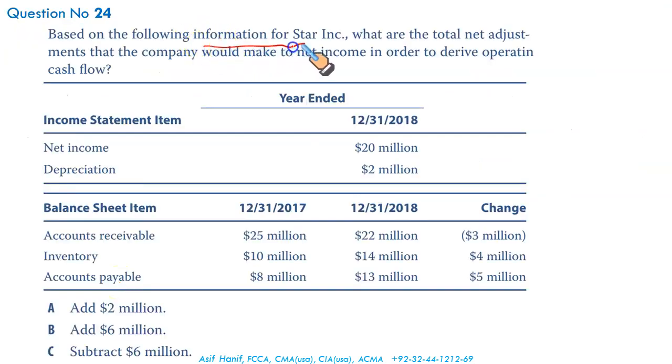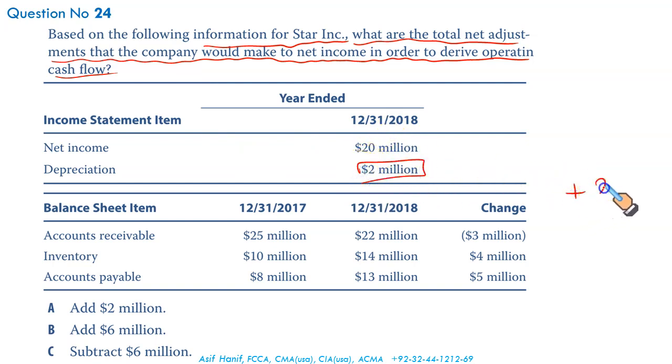Based on the following information for Star Incorporated, what are the total net adjustments that the company would make to net income in order to derive operating cash flows? Adjustments to be made in the net income. First, depreciation, a non-cash charge to be added to the net income. Accounts receivable have fallen from 25 to 22, indicating a decrease in accounts receivable. Good for us. It's an inflow. Inventory balance has jumped from 10 million to 14. Bad. It's an outflow. Accounts payable has gone up from 8 to 13 million. Good for us. We have withheld their payment, indicating an increase of 5 million.